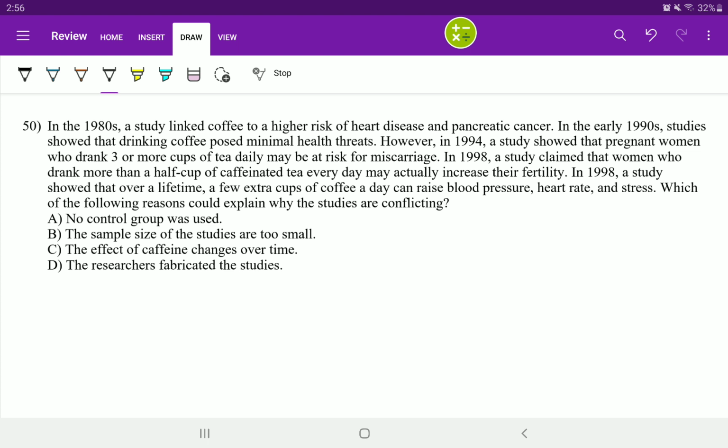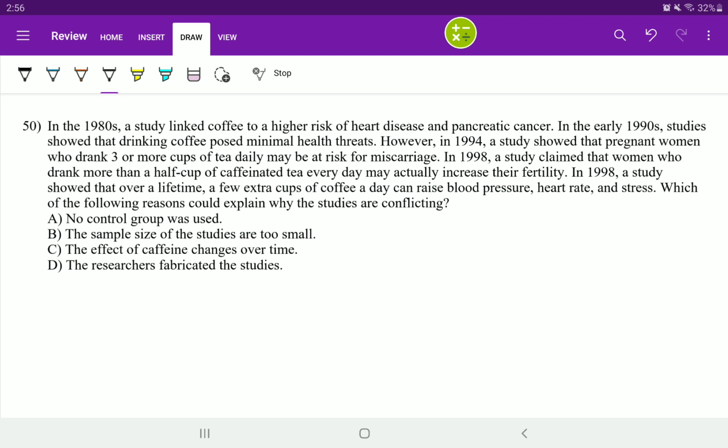In 1998, a study claimed that a woman who drank a half cup of caffeinated tea every day may actually increase their fertility. In 1998, a study showed over a lifetime a few extra cups of coffee can raise blood pressure, heart rate, and stress.